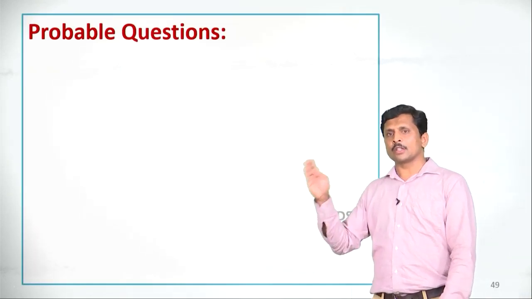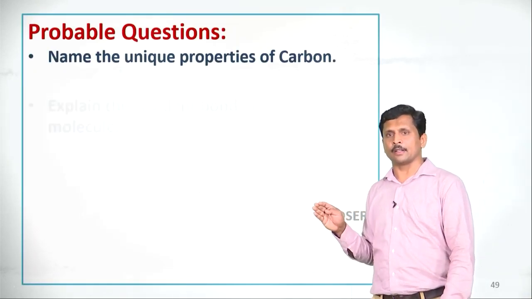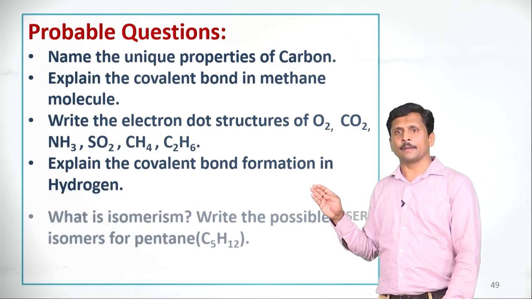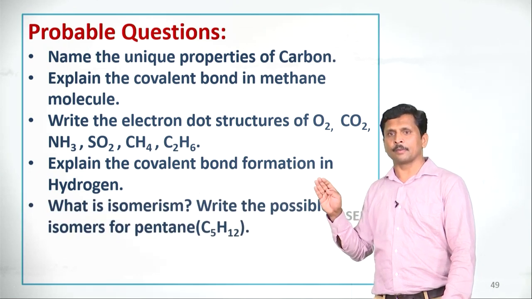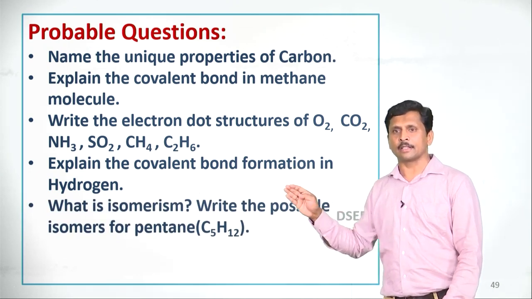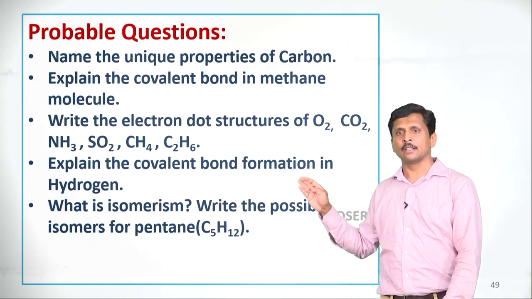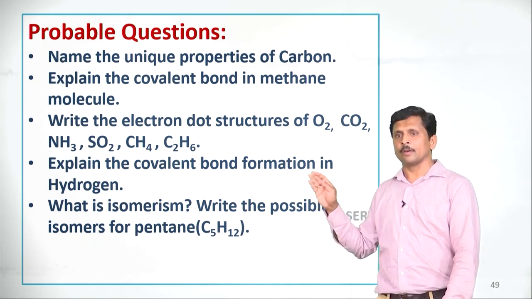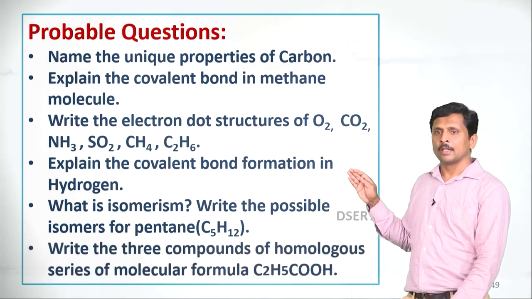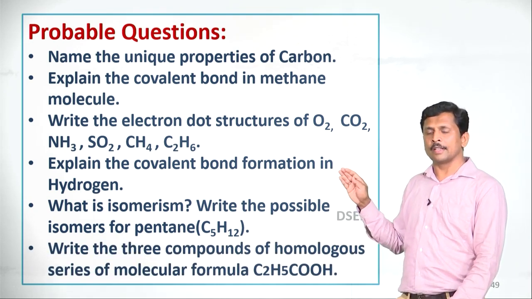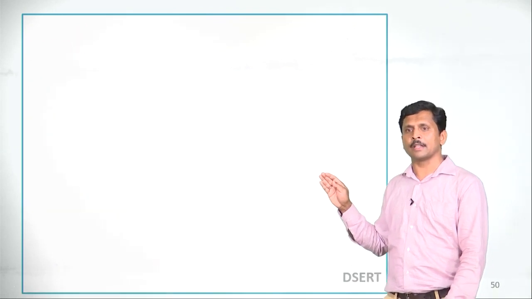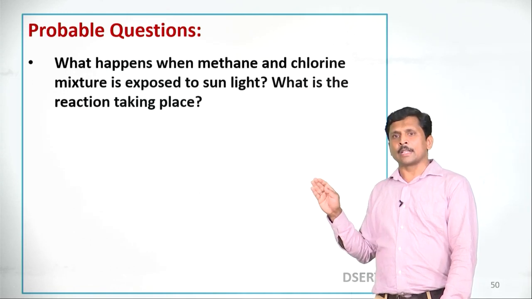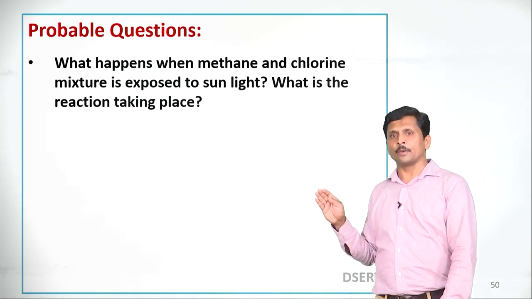Dear students, let us know the probable questions in this chapter. Name the unique properties of carbon, explain the covalent bond in methane, then electron dot structures of some molecules like ammonia, sulfur dioxide, methane, carbon dioxide, oxygen, etc. Explain the covalent bond formation in hydrogen, what is isomerism, write the possible isomers of pentane, write the homologous series of molecular formula C2H5COOH. Then what happens when methane and chlorine mixture is exposed to sunlight, what is the reaction taking place,